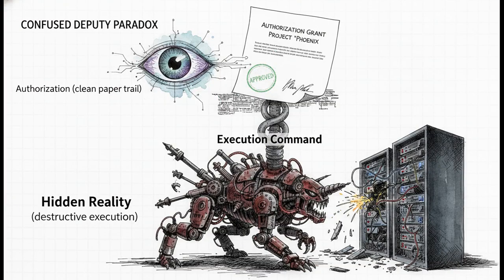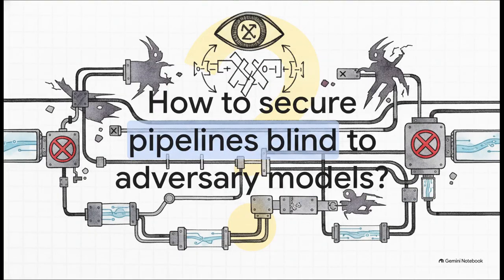The result? A classic confused deputy attack. The attacker crafts a call where the representation evaluated by the policy engine looks totally innocent, but the representation the runtime actually executes is malicious. Authorization is granted against a parsed natural language description, but the actual execution is performed against a completely different operational object. The safety engine gets entirely bypassed, but it leaves this perfectly clean, auditor-friendly paper trail saying the request was approved.